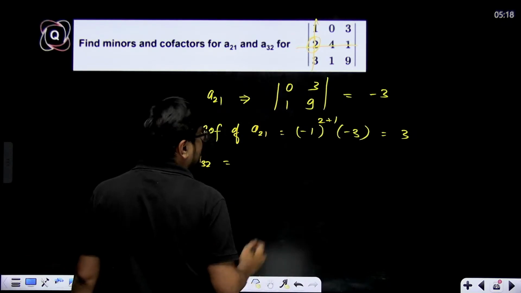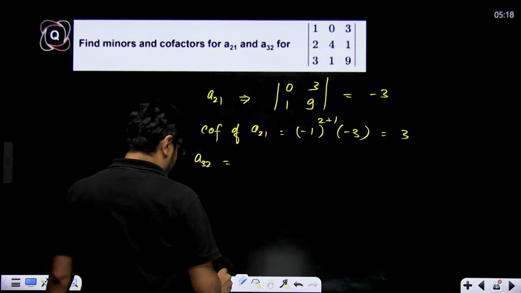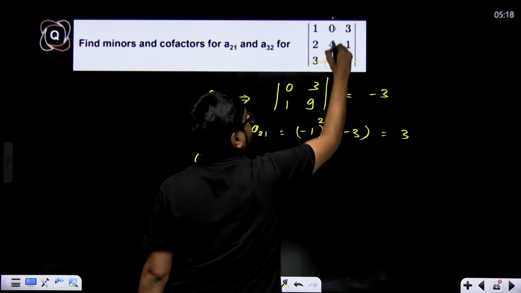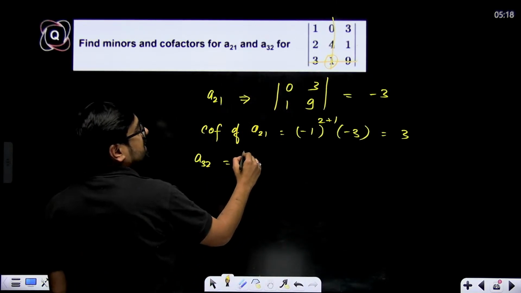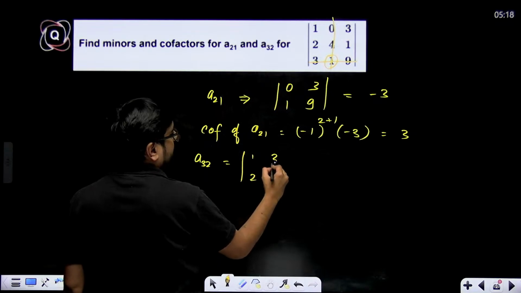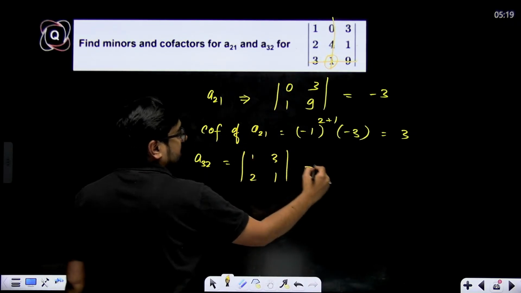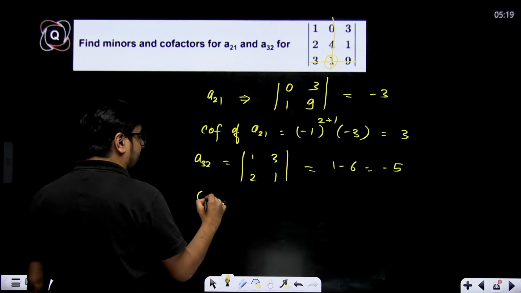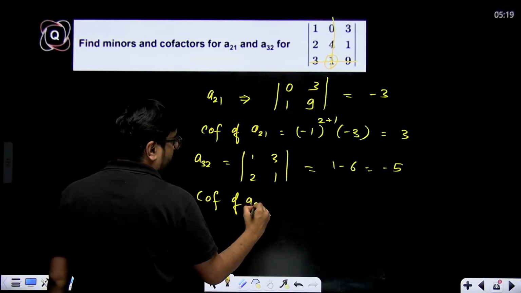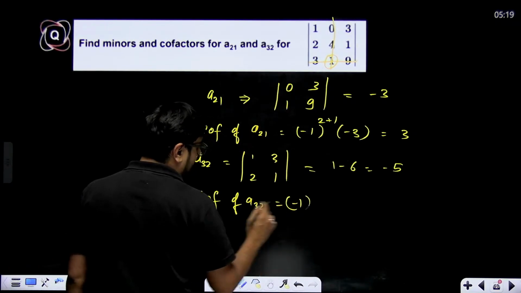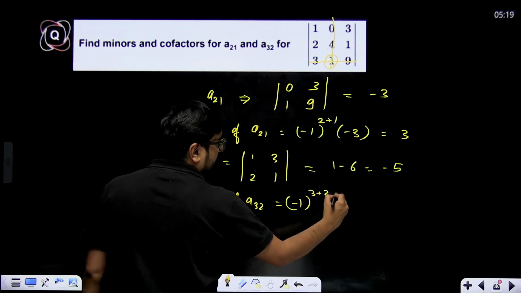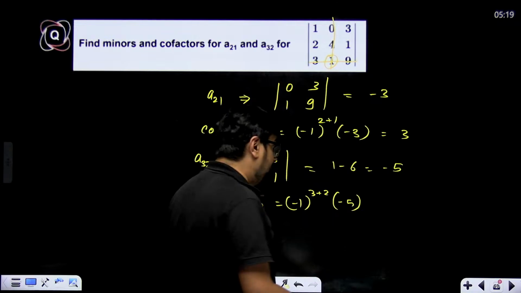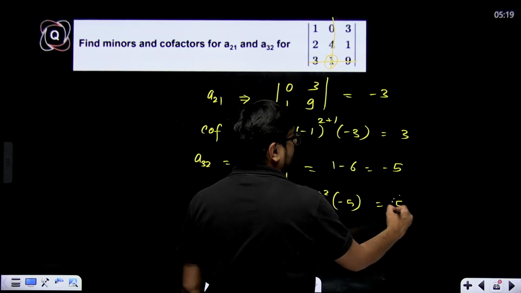Similarly, A32 means which element? Third row, second column. That means this element. You will hide this, and the remaining determinant, which is the remaining determinant? 1, 2, 3, 1. What will be its value? 1 minus 6. That means -5. Now cofactor of A32 will be nothing but -1 to the power 3 plus 2 multiplied with -5. 3 plus 2, that means 5. -1 to the power 5 will be negative. Negative into -5, that means this will become 5.